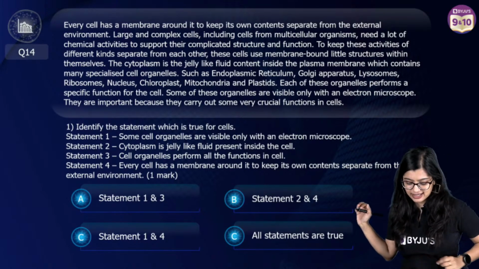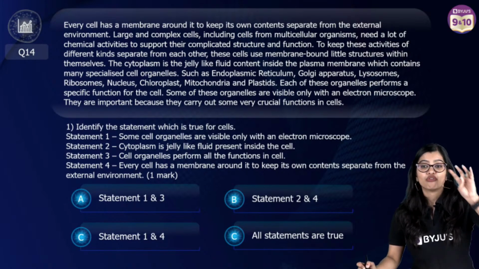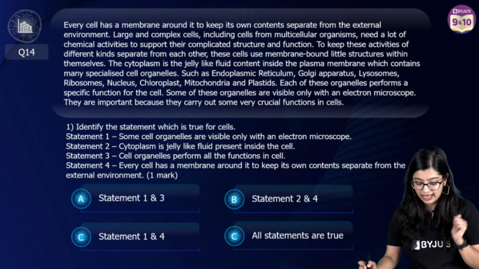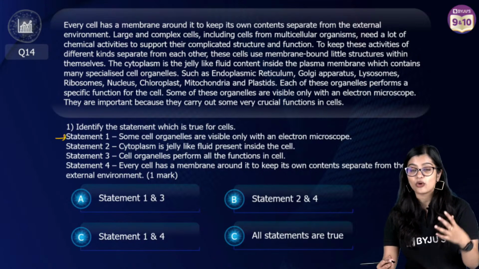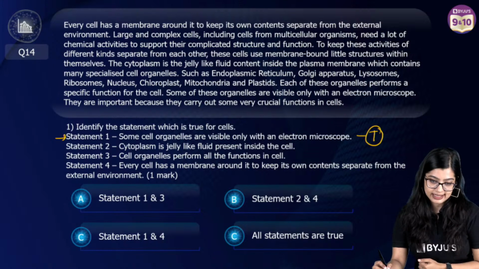I mean, actually, it's a very easy one. Identify the statement which are true for cells. 4 statements are given from which you have to identify which is the correct statement. Statement 1 says that some cell organelles are visible only with an electron microscope. Is this statement true? Yes.